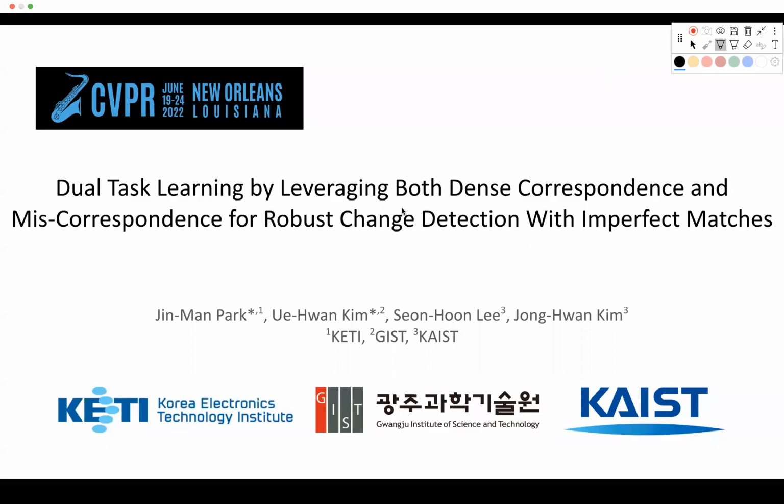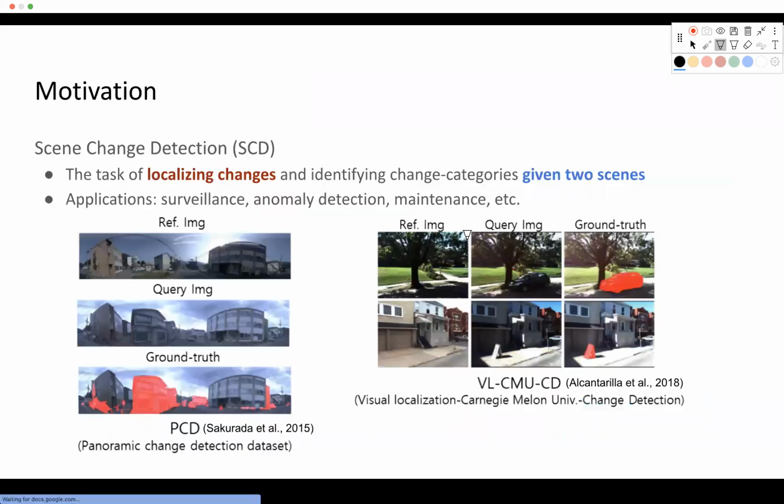Hi, my name is Ui-Hwan Kim, and I'm going to describe how to leverage both dense correspondence and miscorrespondence to achieve robust change detection with imperfect matches.